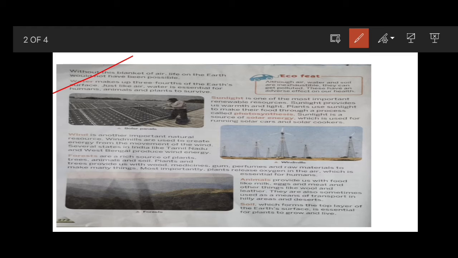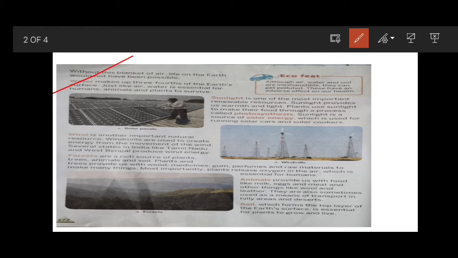Next, sunlight. Sunlight is one of the most important renewable resources. Sunlight provides us warmth and light. Plants use sunlight to make their food through a process called photosynthesis. Sunlight is a source of solar energy which is used for running solar cars and solar cookers. Sunlight is a natural thing, and from sunlight we get warmth and light, and plants also use sunlight to prepare their own food through a process called photosynthesis.